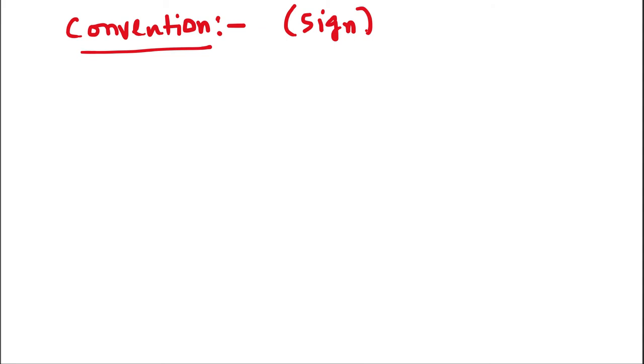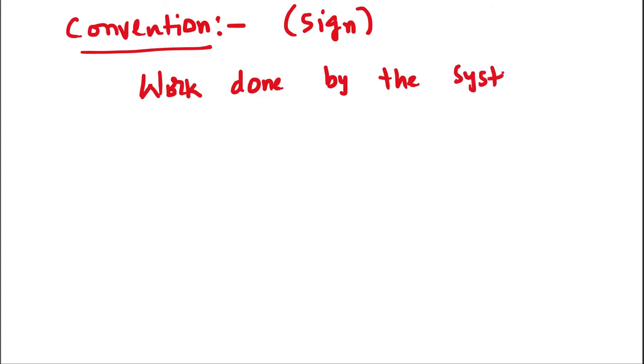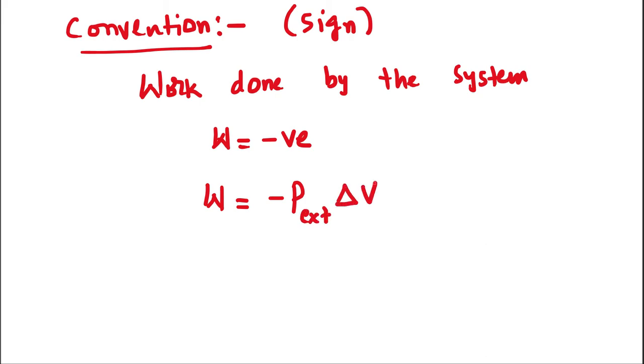Okay, now let's take work done by the system. That means the system is expending its energy. Therefore, the sign is negative. So what is the expression for work now? Work is equal to negative P external times delta V.